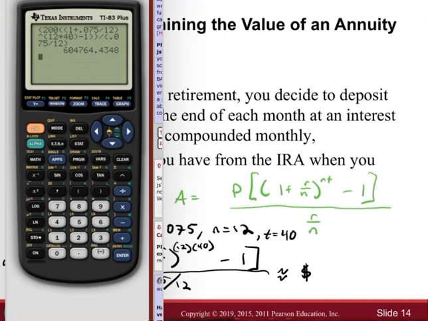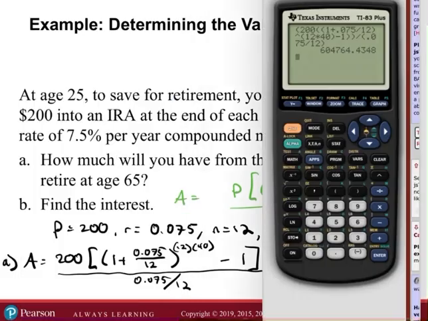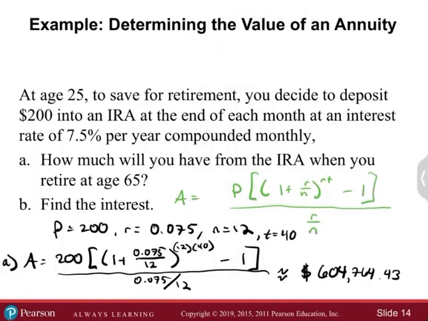If I had access to something like this, 604,764, and then you got to protect it, and this and the other, 0.43. Okay, that's fine. And then interest. So we did $200 a month for 12 months times 40 years, right? Hey Google, what's 200 times 12 times 40? 200 times 12 times 40 is 96,000.